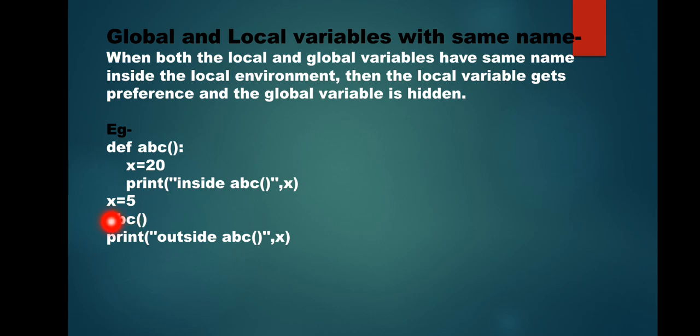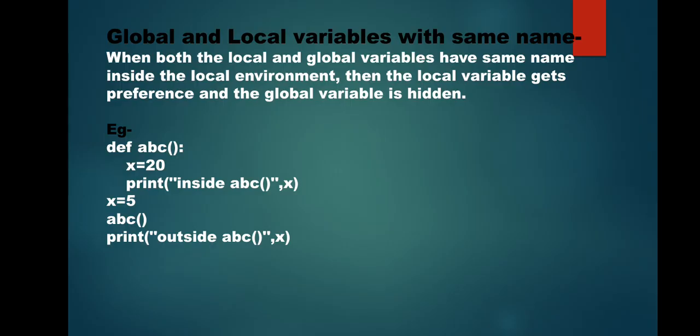Inside this function when I assign the value to the variable x, it does not assign the value to the global variable, but it creates another variable x with the same name and assigns the value 20 to it.